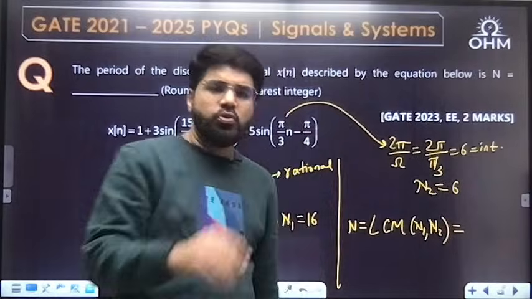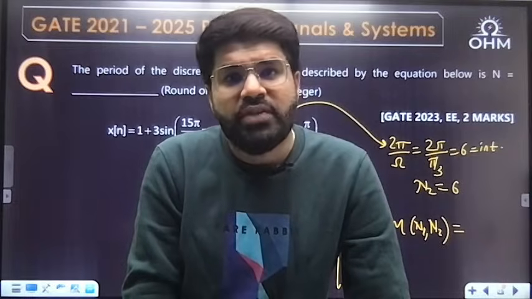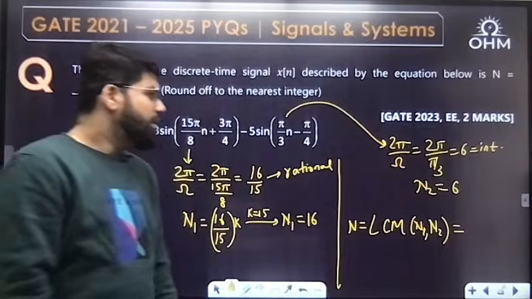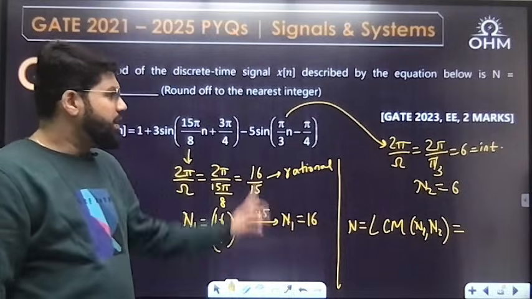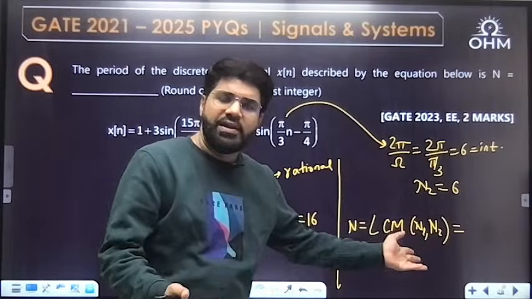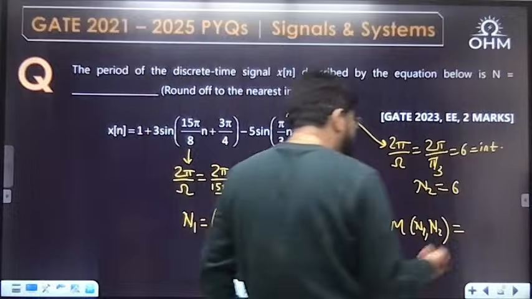Addition of two continuous time periodic signals again may or may not be periodic. The ratio of time periods must be rational. But in discrete time domain, the addition of two periodic signals is always periodic, because the ratio of time periods is automatically rational. Why? Because every time period is an integer, and integer upon integer is a rational number only.